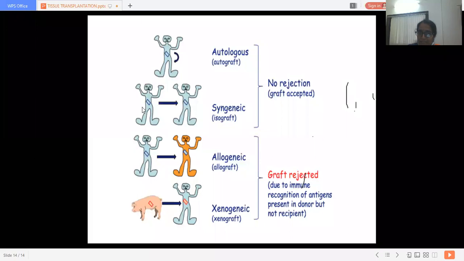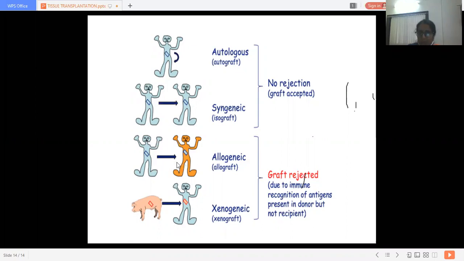The persons with the same genotype are identical twins, and the species is the same, that is human beings. Or from the same species, persons or animals or any living things, but different genotype. They are not from the same family, we can say different individuals from different families.